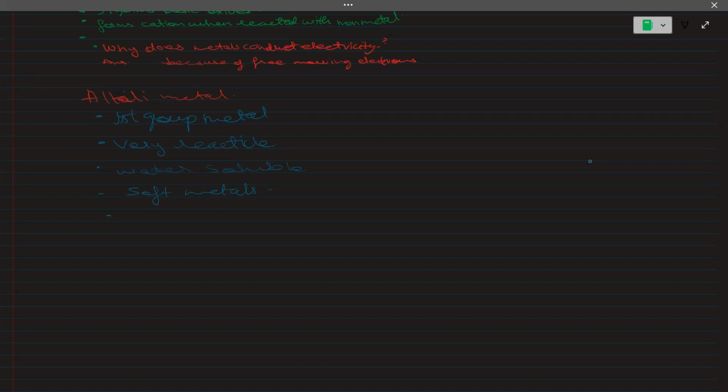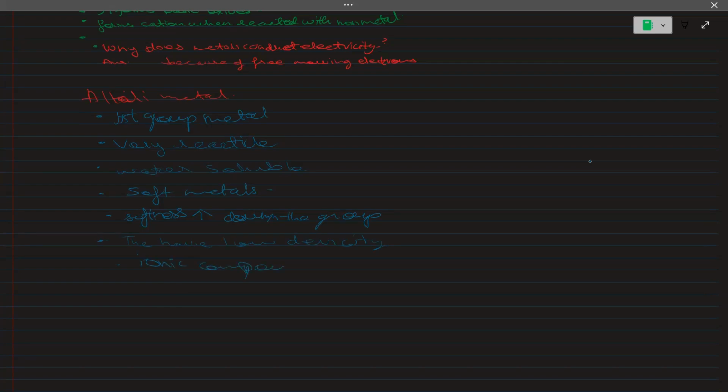Another property of an alkali metal is that its softness increases down the group. And the other point of alkali metals is that they have low density. With this, another point for alkali metals is that they form ionic compounds. That is also a main point.